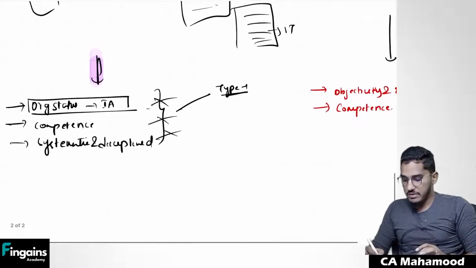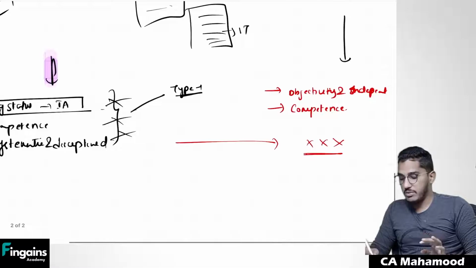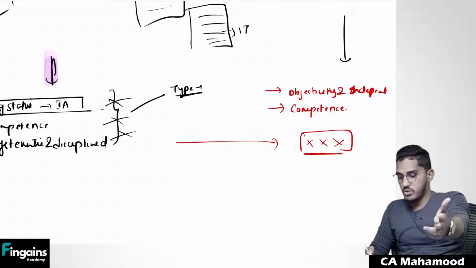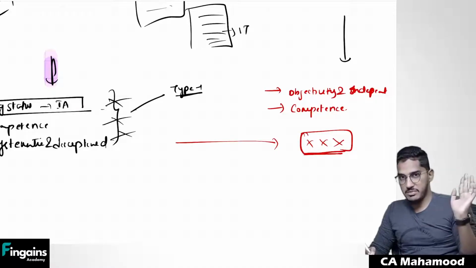Here, this third factor will not come. Whether they applied a systematic and disciplined approach, that will not come. Why? Because I'm not using their past work. Now I will give them directions. Now I will do the supervision of them. Now I will review their work. So that's why I need not check whether their past work is having systematic and disciplined approach.